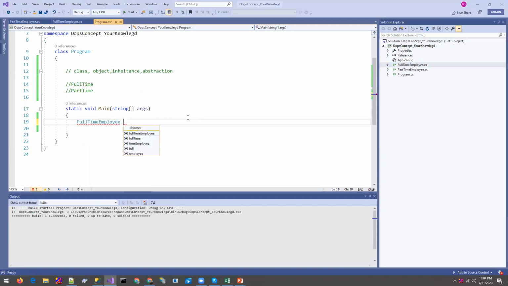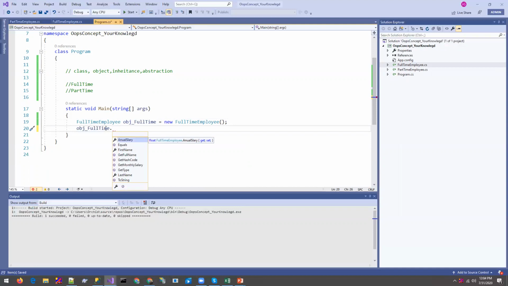We can create an object like this: define the name of the class, right? Then the name of the object, full-time, and the new keyword. Okay, we can say we have created the object. So using this object you can use all the things of the current class. See, you can use over here the annual salary, the first name, the last name, everything.